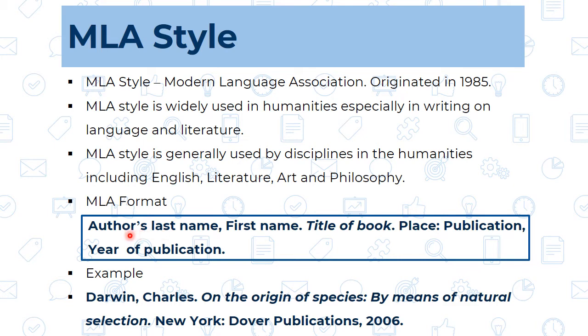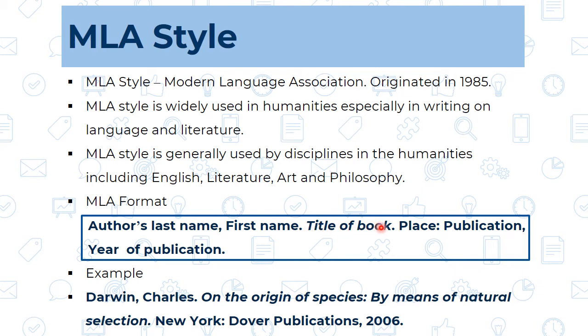See, first author's last name, this is same as in the APA style, then comma and then first name. In the APA we were writing just the first letter of the first name. Here we are going to write down the complete first name, then full stop, then title of the book. Here after first name, in the APA we were mentioning the year of publication, but here after that directly we